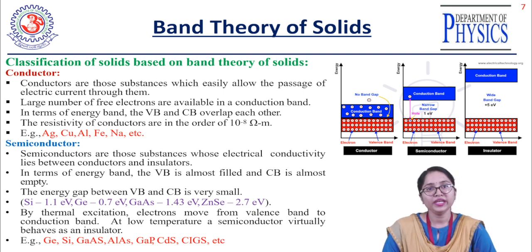But when you increase the temperature of the system, the electrons break their covalent bonds and jump to the conduction band. So, with the increase in temperature, the semiconducting material has more free electrons in its conduction band to carry charge or transport current. What are the examples of semiconducting materials? The well-known examples are germanium, silicon, gallium arsenide, aluminum arsenide, and many other materials.